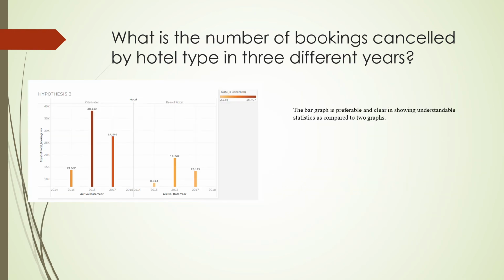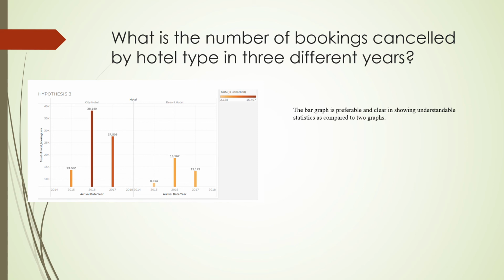So here we can see that the city hotel has received the maximum number of cancellations, according to 38,140 reservations made in 2016. In addition, the fewest hotel booking cancellations appear to be in 2015, based on approximately 13,682 reservations made. On the other hand, the resort hotel cancellation rate was higher in 2016, on roughly 18,567 bookings. A lower cancellation is seen in 2015, when the reservations were 8,314.